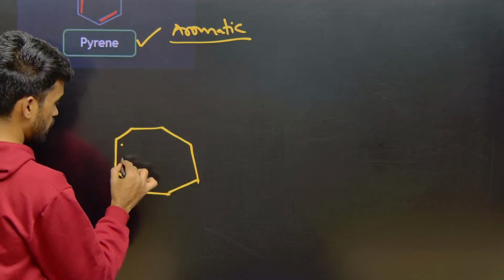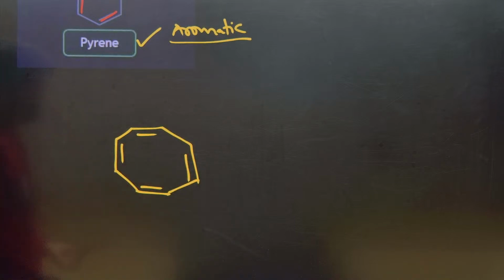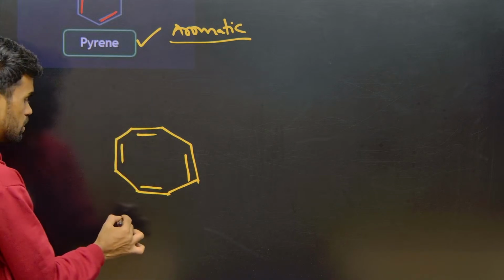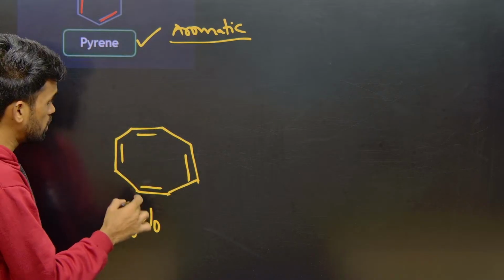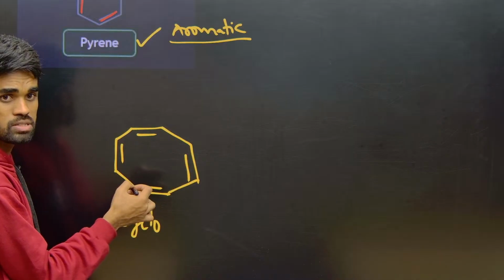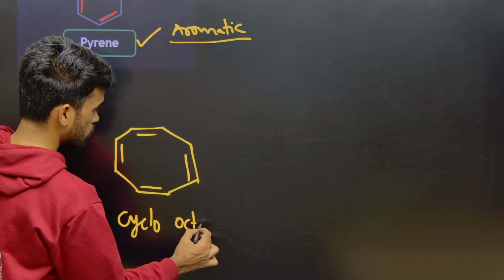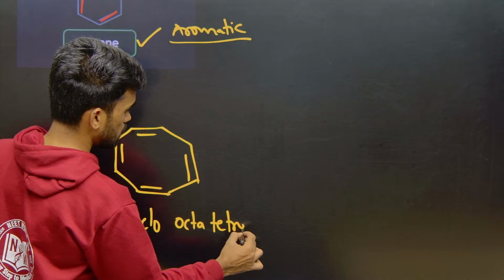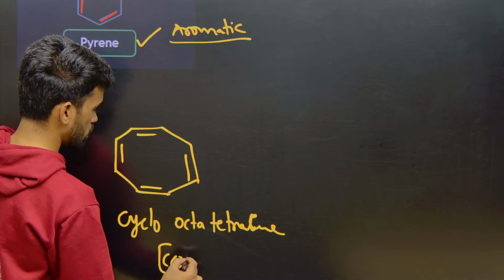And 1, 2, 3, 4. So what is the name of this compound? Cyclic ring, so cyclo. How many carbons? 8, octa. And how many double bonds, pi bonds? 4, tetraene. Cyclooctatetraene. In short form I say COT.